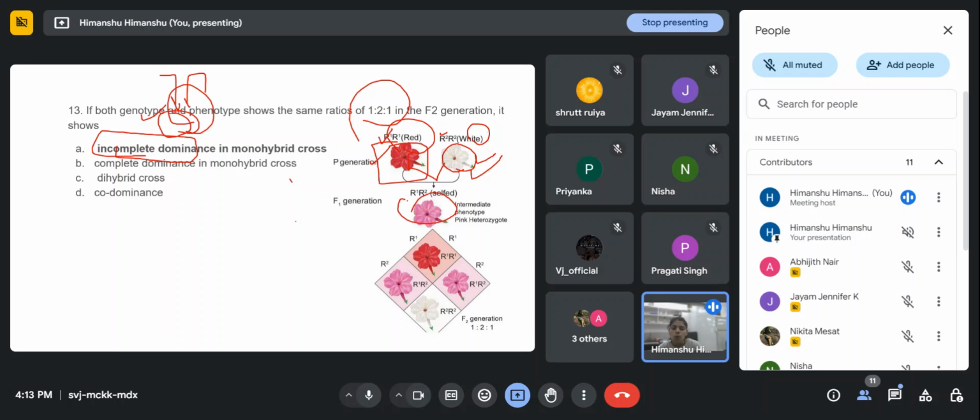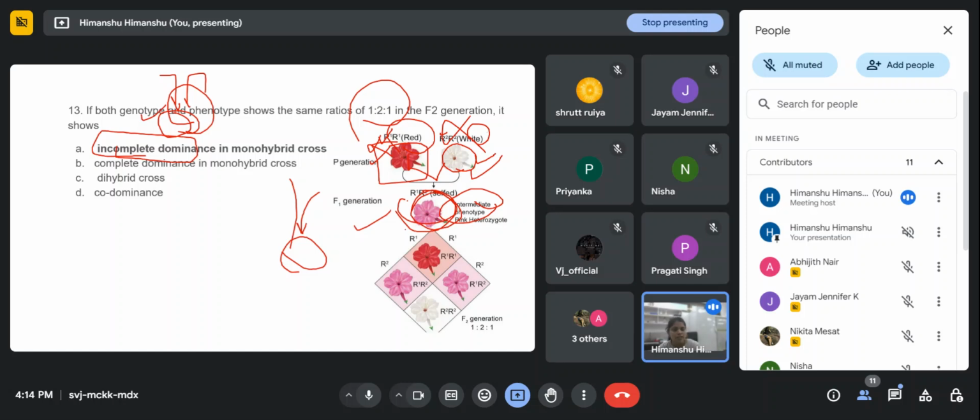That means both genes are trying to give their effect, right? And that's why we are getting an intermediate phenotype. So when both genes express equally, we call it incomplete dominance, because neither this gene nor that gene is dominant. There is no complete dominance between these two, so some intermediate effect will come, and we call it incomplete dominance.